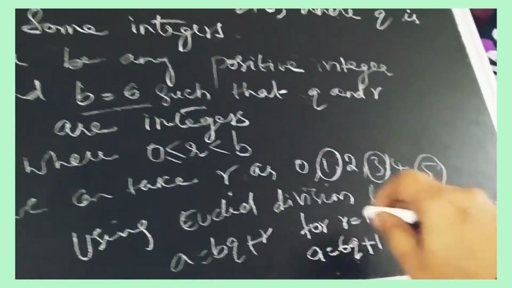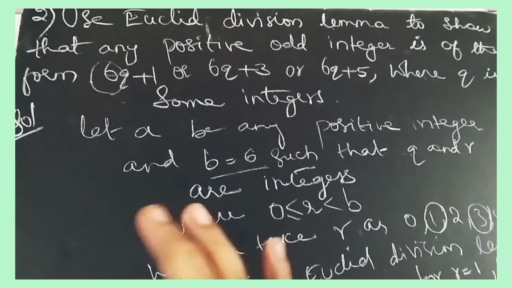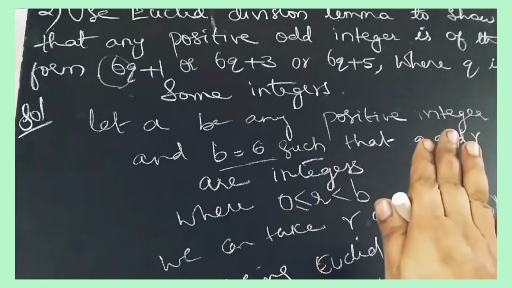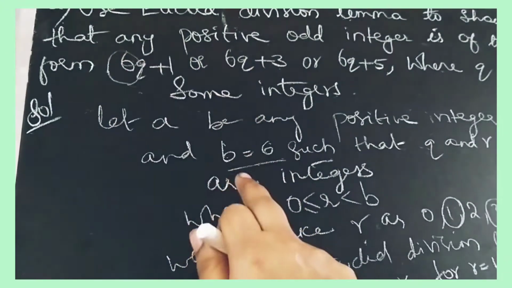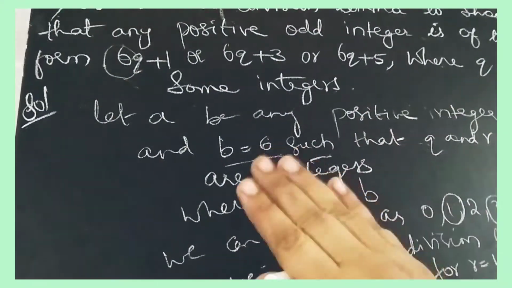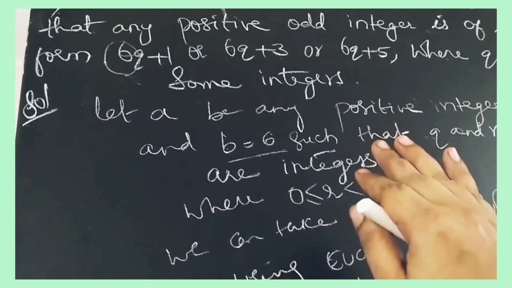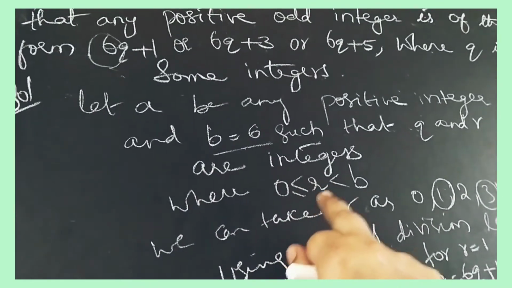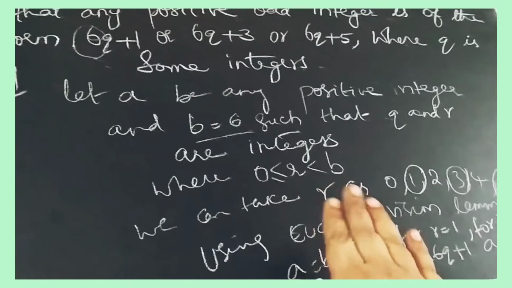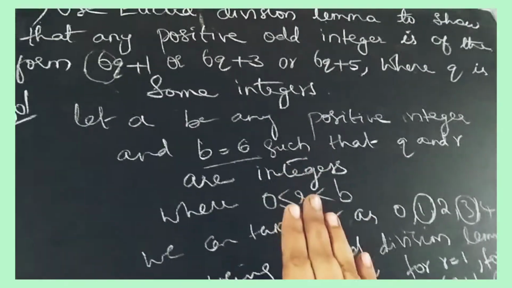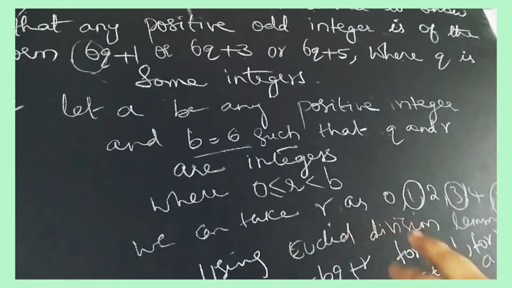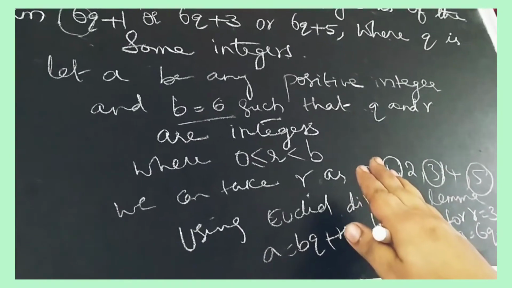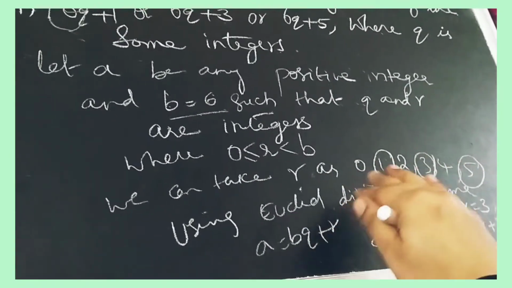So first, we have to take a as any positive integer and b as 6, such that q and r are integers. We know this, q and r are integers. Here 0 is less than or equal to r and r is less than b. So we can take r as 0, 1, 2, 3, 4. But what is given in the question is positive odd integer, so we are taking 1, 3 and 5. If you want to take 7 also, you can take 7. But it is enough if you take 3 numbers.